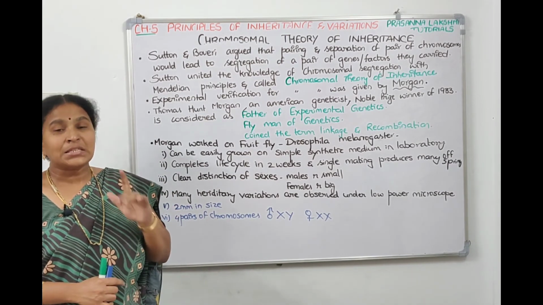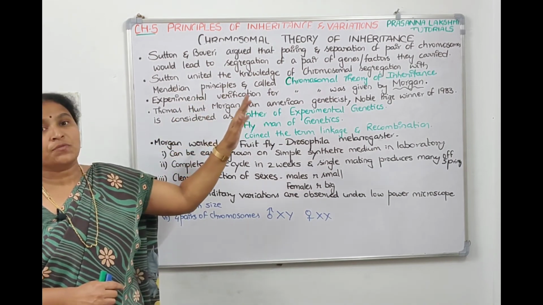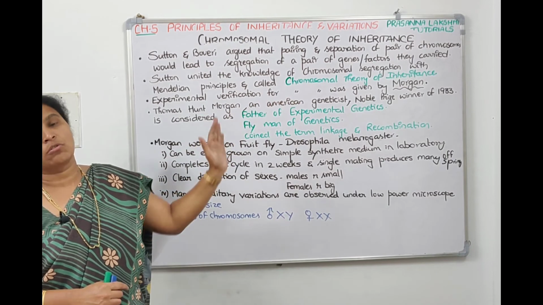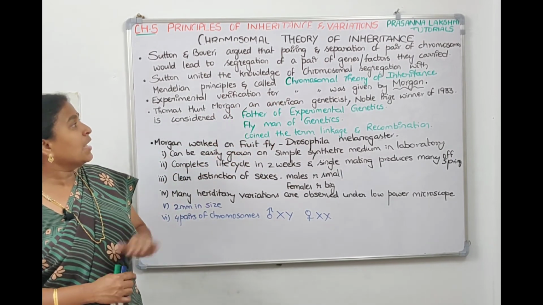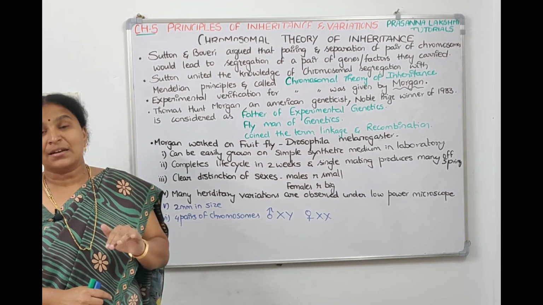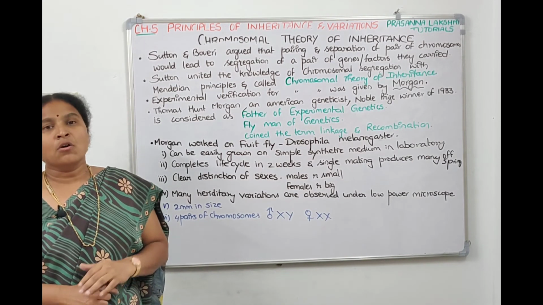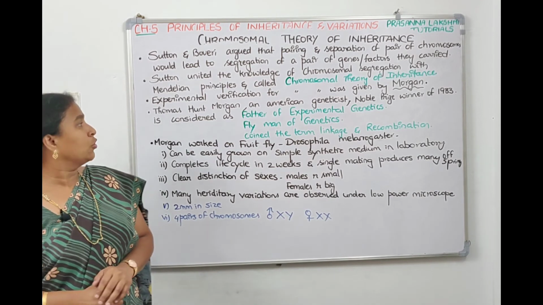And finally, Sutton is the person who united the knowledge of chromosomal segregation with Mendelian principles, and he called it the chromosomal theory of inheritance. If they ask who united the knowledge, it is Sutton. Who proposed it, Sutton and Boveri together. In which year, 1902, right?